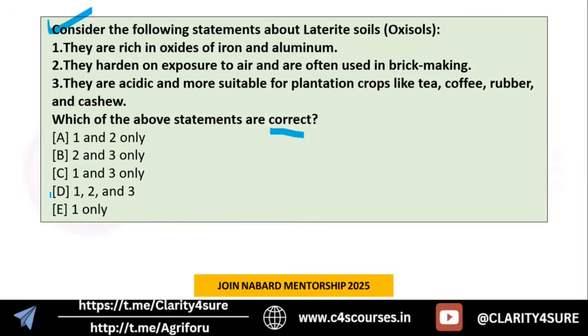So yes, all the statements are correct, right? They are rich in oxides of iron and aluminum. Yes, they harden on exposure to air, and for that reason they are used in brick making, okay. Then next is yes, they are acidic and they are suitable for plantation crops, okay. So yes, let's discuss.